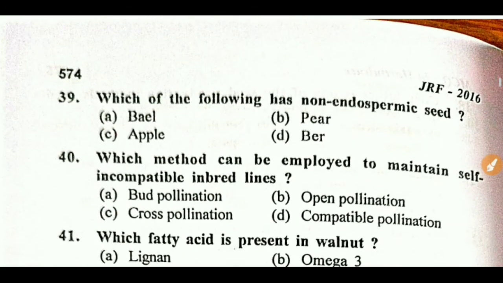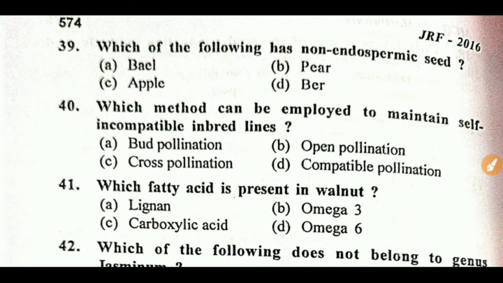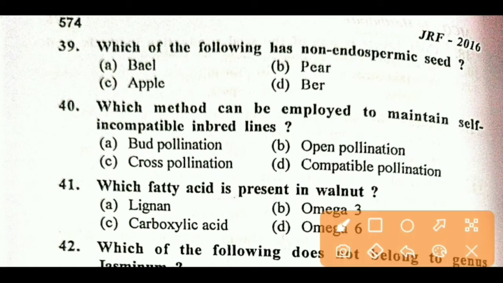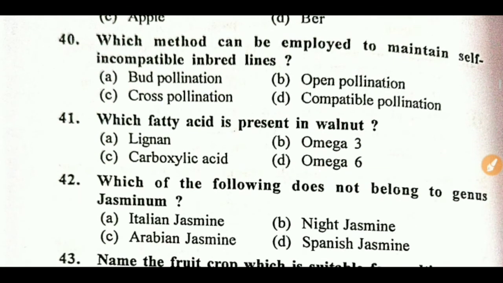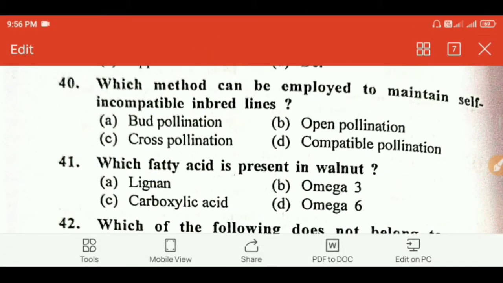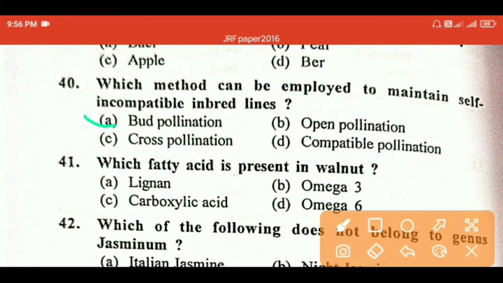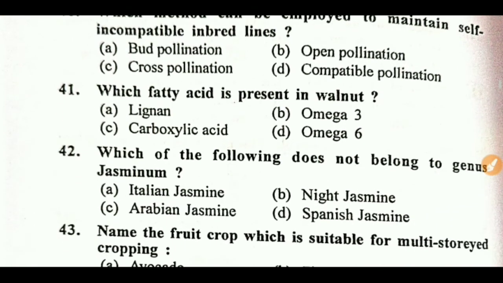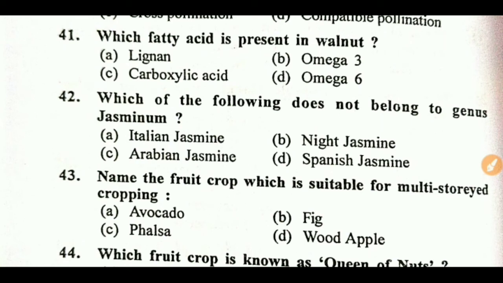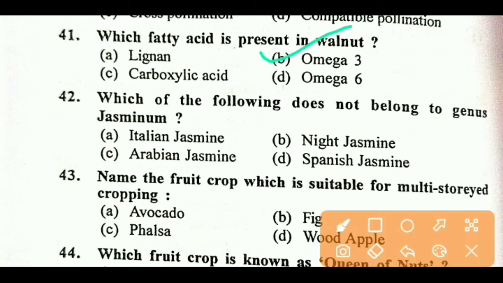Next question. Which of the following has non-endospermic seeds? Right answer is B. Next question. Which method can be employed to maintain self-incompatibility in breeder line? Right answer is A, bud pollination. Next question. Which fatty acid is present in walnut? Right option is B, omega 3. And walnut is a rich source of it.